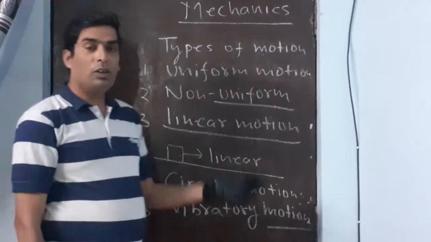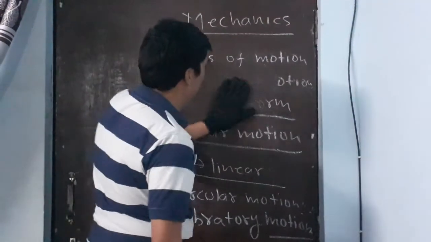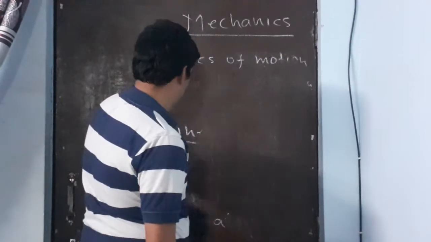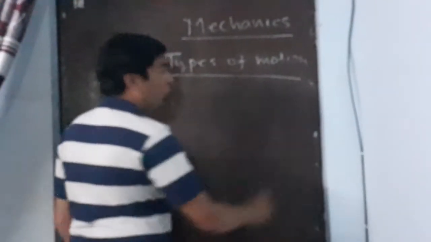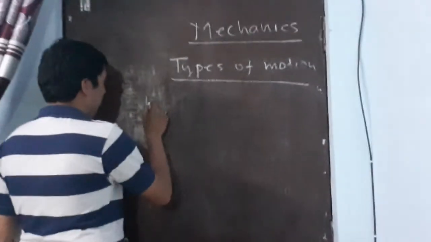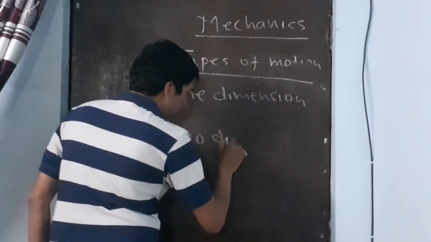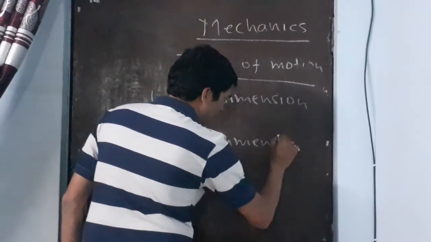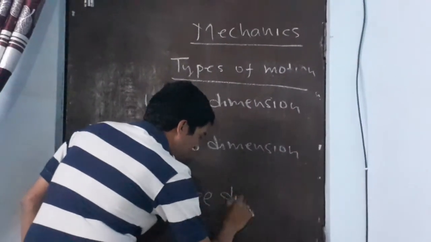Now motion is also classified according to the coordinate system. Types of motion according to coordinate system. So we have motion in one dimension, motion in two dimensions, and motion in three dimensions.